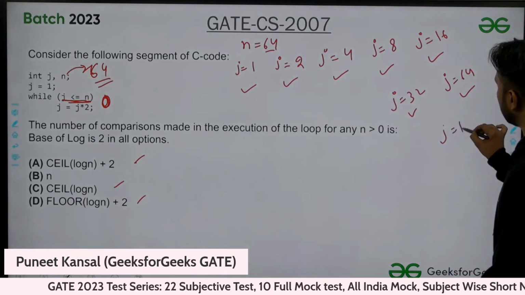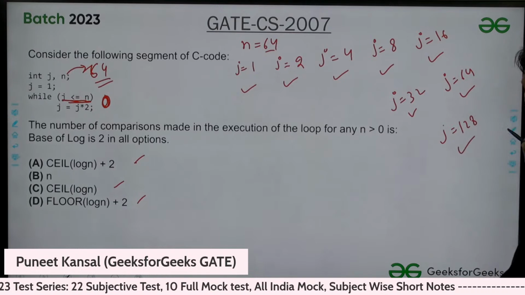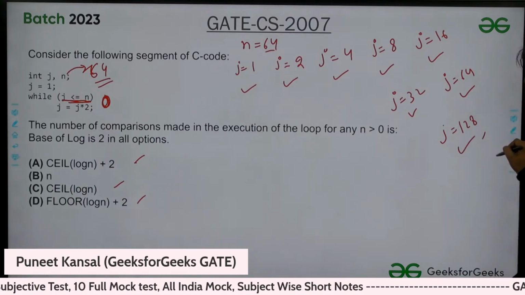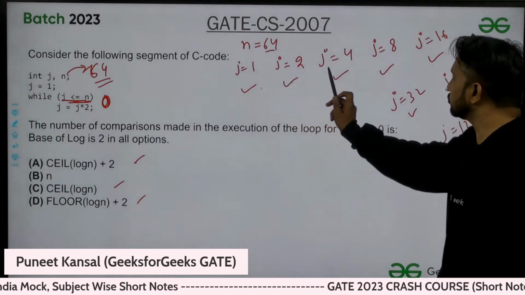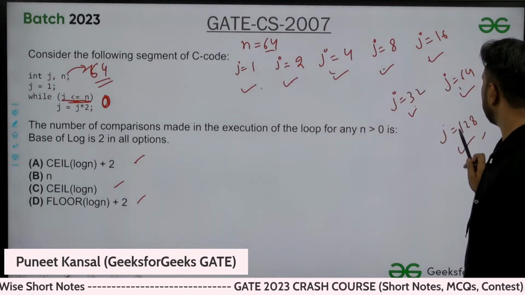Then j value will be 128, we will come out of the loop, but the comparison still will be there. The total is 1 2 3 4 5 6 7 8.